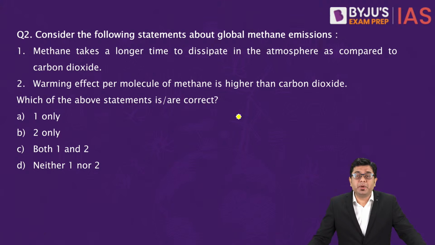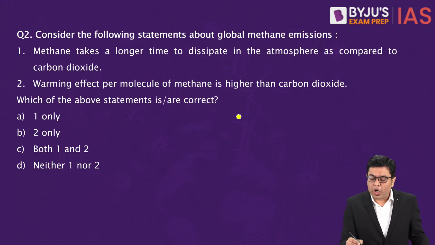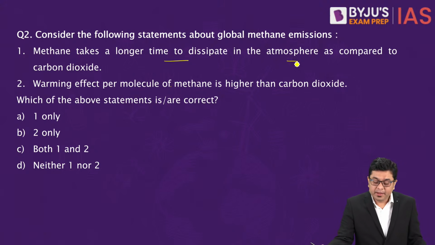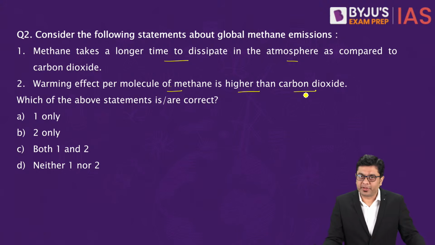Consider the following statements about global methane emissions. First, methane takes a longer time to dissipate in the atmosphere as compared to carbon dioxide. Second, warming effect per molecule of methane is higher than that of carbon dioxide. Now here we have to find out which of the statements are correct.